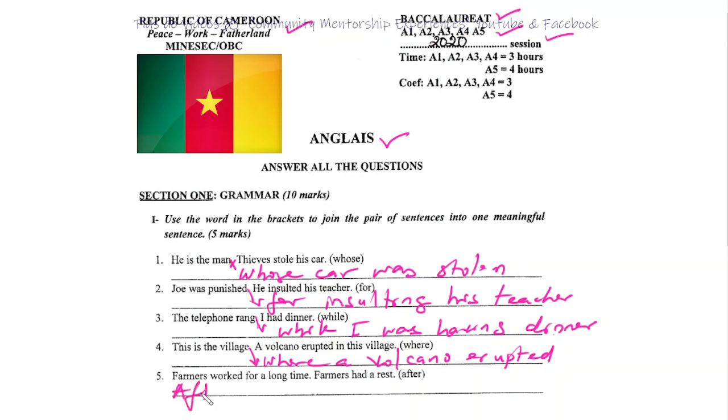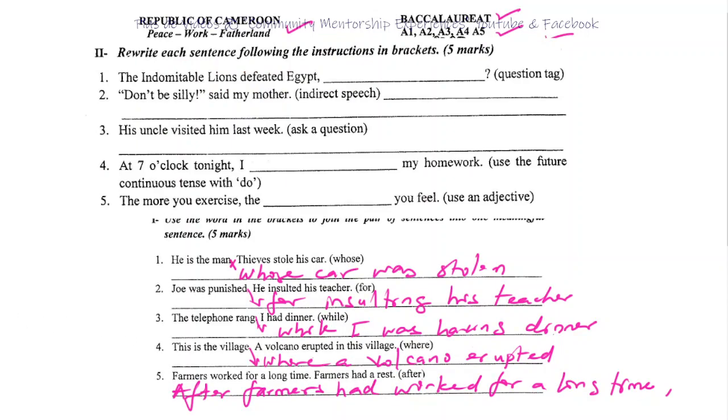Donc, after farmers had worked for a long time, comma, they had a rest. Okay? Another possibility, after they had worked for a long time, farmers had a rest. Okay? Let's move to the second part.